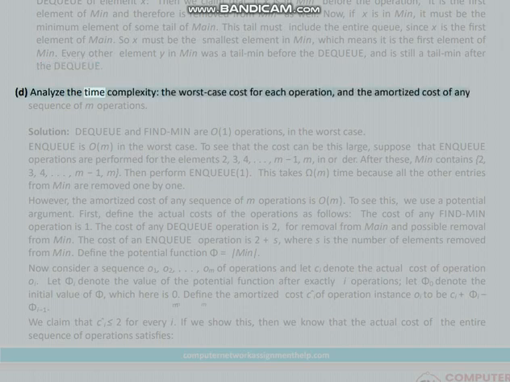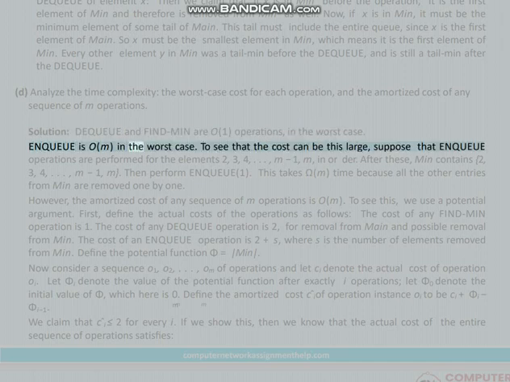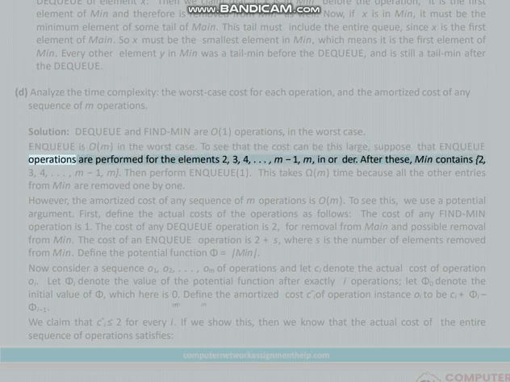D. Analyze the time complexity, the worst case cost for each operation, and the amortized cost of any sequence of m operations. Solution: deque and find min are O(1) operations in the worst case. Enqueue is O(m) in the worst case. To see that the cost can be this large, suppose that enqueue operations are performed for the elements 2, 3, 4, ..., m-1, m in order.